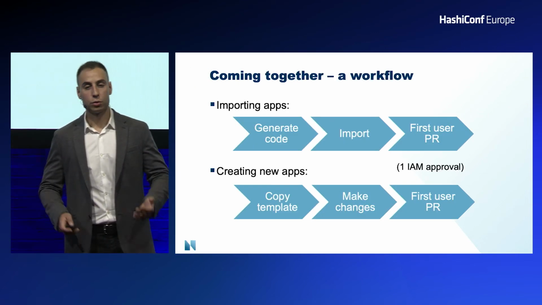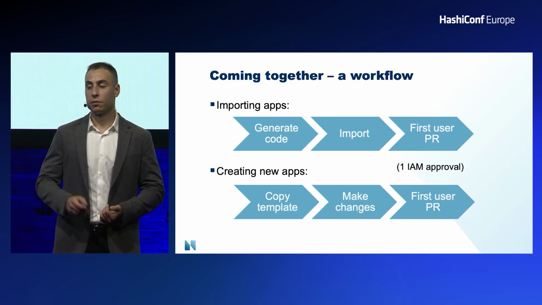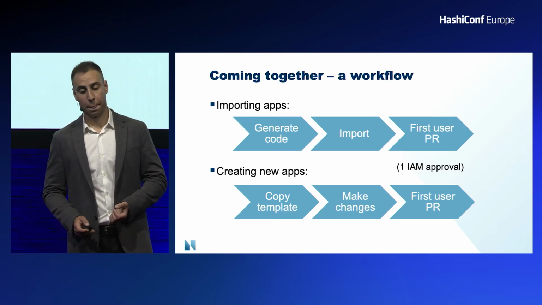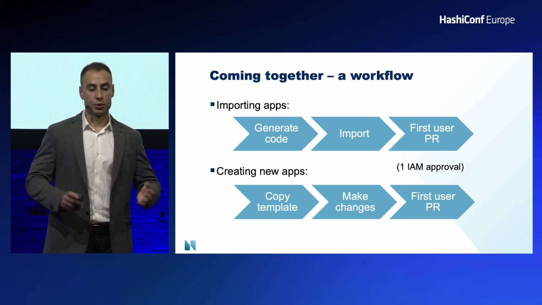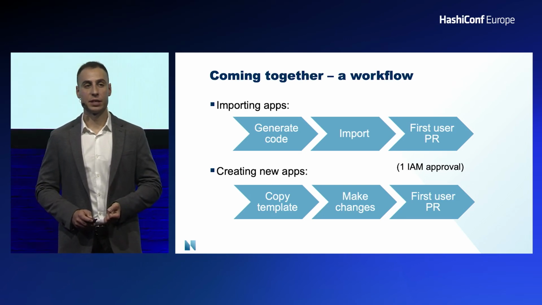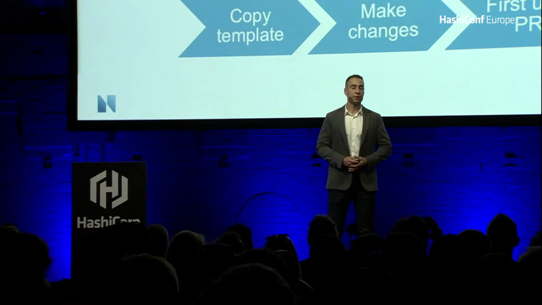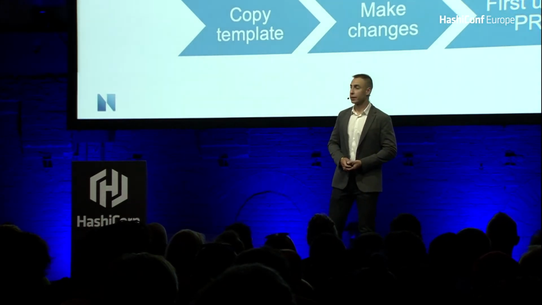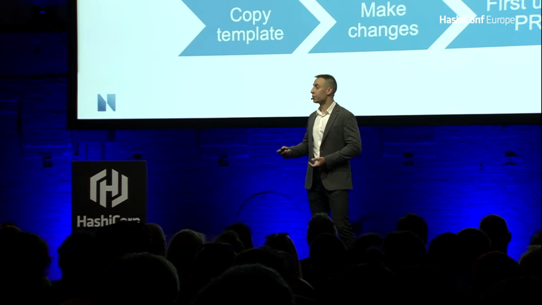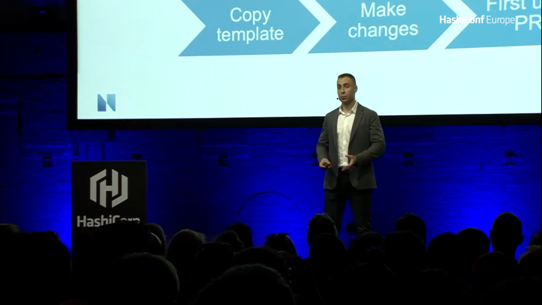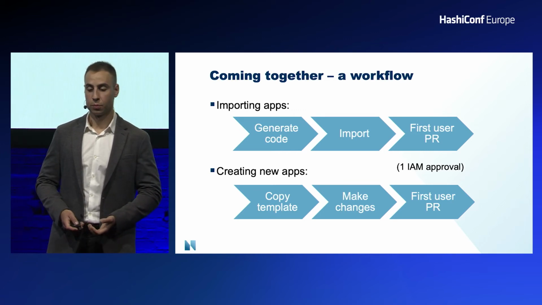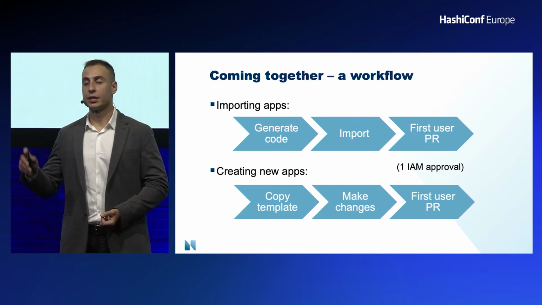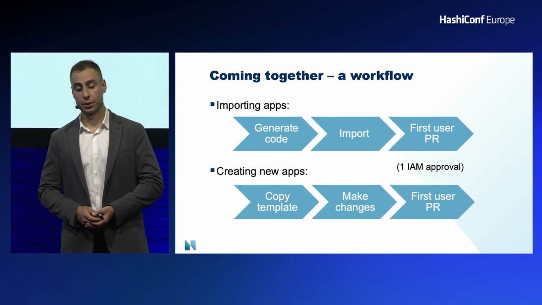So all in all, what does this workflow actually look like from the end user's perspective? If we look at an existing application, what happens in the first two steps is essentially invisible to them. We generate a codified definition for them, as well as import the application. And we can do this repeatedly, as I've mentioned. We have separate state files for every application, so we simply recreate it whenever we need to. And whenever the user is ready, they submit their very first pull request.